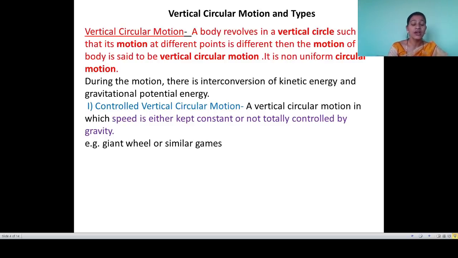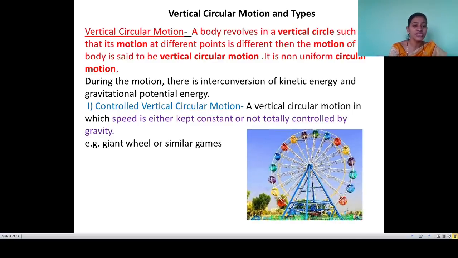First type is controlled vertical circular motion: a vertical circular motion in which speed is either kept constant or is not totally controlled by gravity. That means the speed is in our control, but the whole control of the motion is not in the hand of gravity. Its familiar example is the giant wheel.